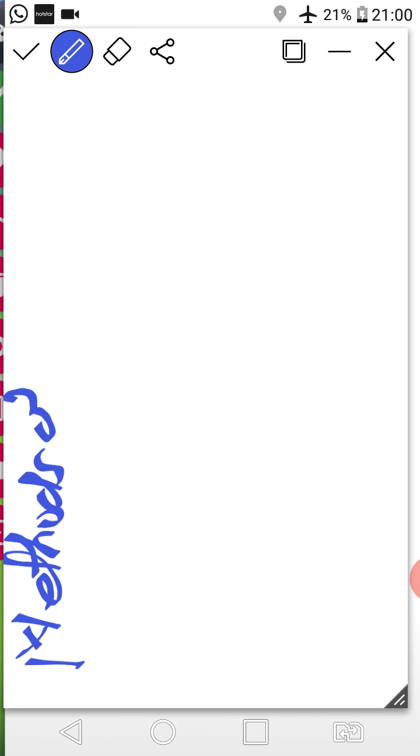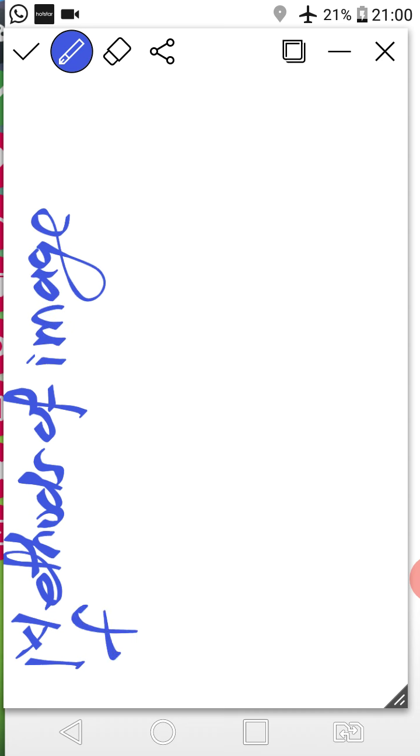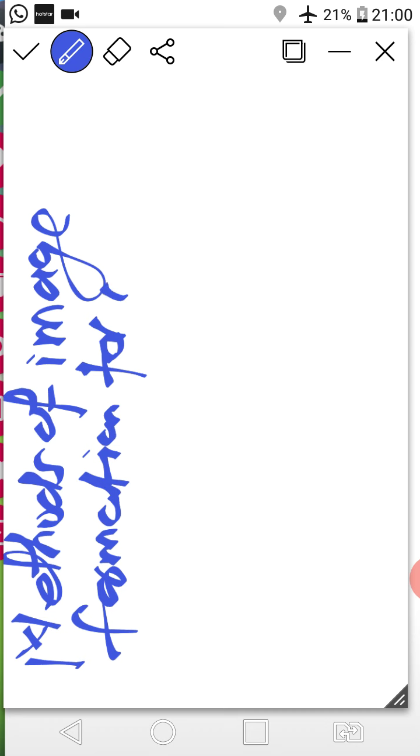Now we'll see the methods of image formation. You can mention the heading: methods of image formation for concave mirror.